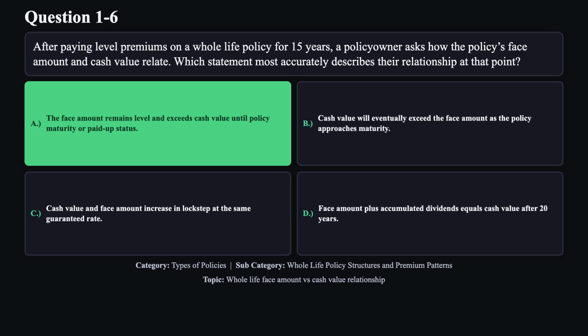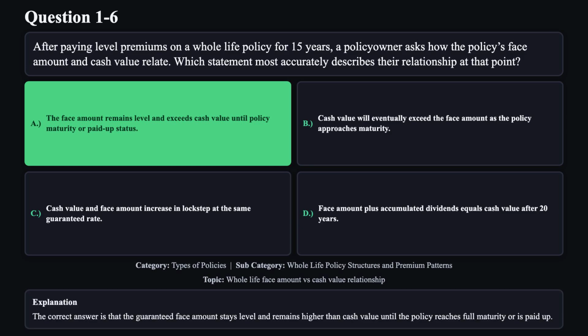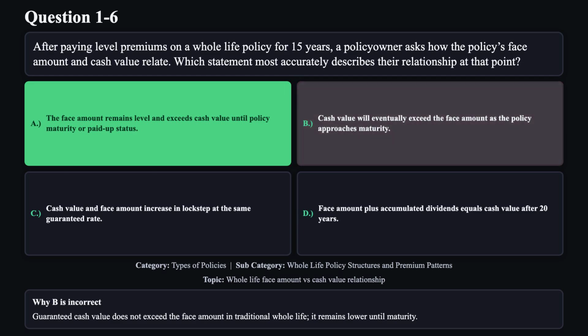The correct answer is A. The correct answer is that the guaranteed face amount stays level and remains higher than cash value until the policy reaches full maturity or is paid up. Reason B is not correct. Guaranteed cash value does not exceed the face amount in traditional whole life. It remains lower until maturity.